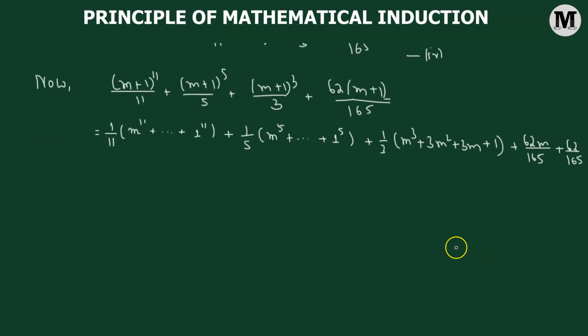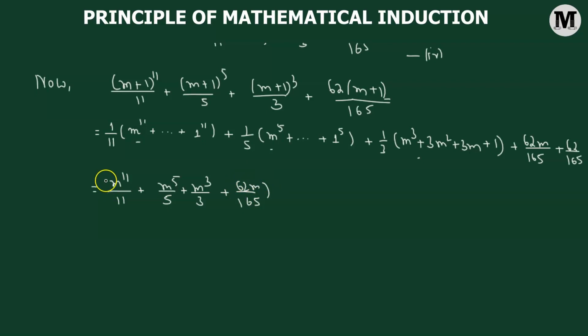Okay, now what we'll do, we'll take the first term of each of the expansions. So we have m raised to the power of 11 over 11 added to m raised to the power of 5 divided by 5 plus m cubed over 3 added to 62m over 165.